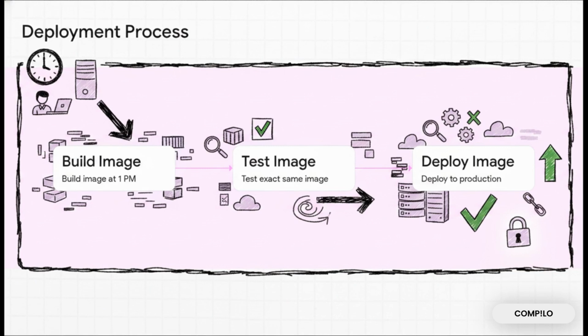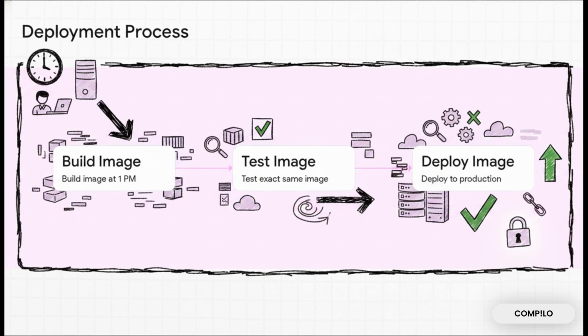Suddenly, that totally untested bug slips right into your live production environment. Disaster, right? But watch how Docker completely solves this. With Docker, at 1 p.m., you package your code into an image. You run your tests on that specific, sealed image.